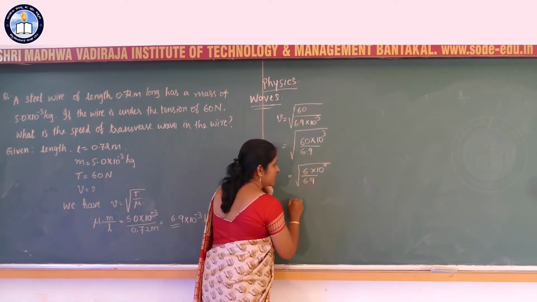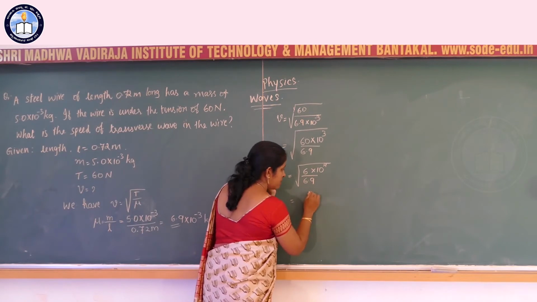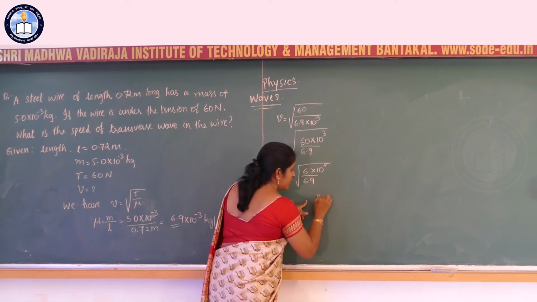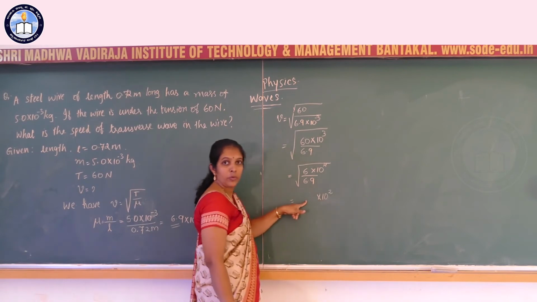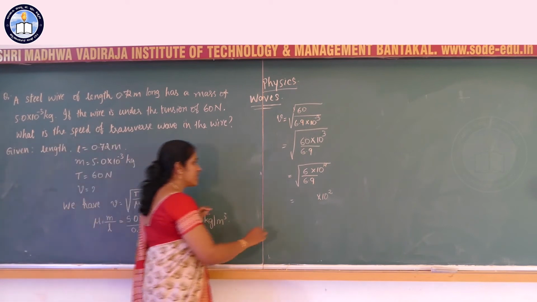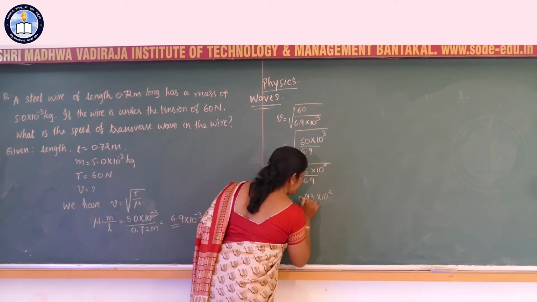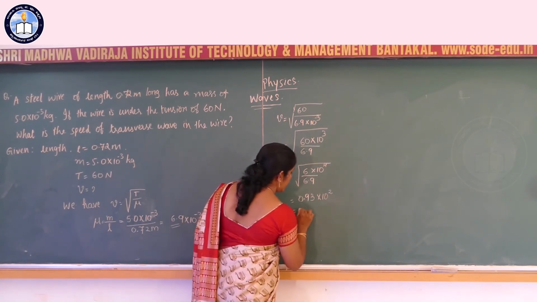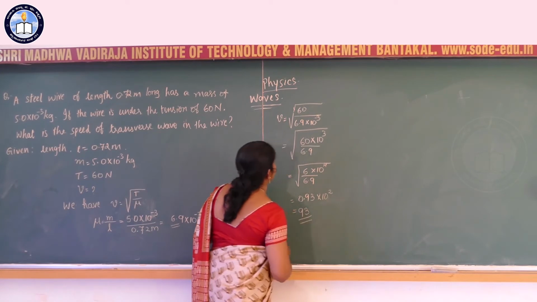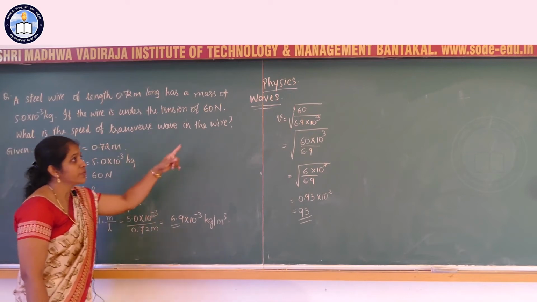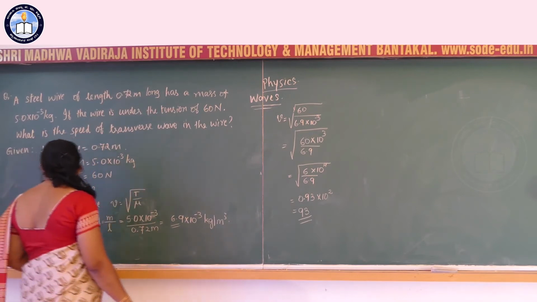Now divide 6 by 6.9, take the square root, then the square root of 10 power raised to 4 is 10 power raised to 2. Find the number, that is 0.93 into 10 power raised to 2, or in general we say this is 93. 93 is the number, now write the unit. The unit of speed is meter per second.